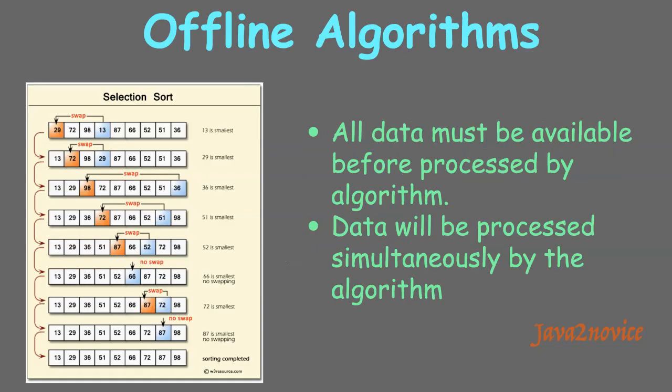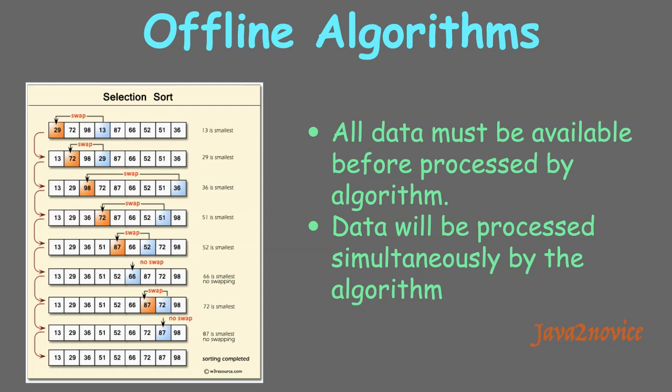In an offline algorithm, all the input information or all the input data must be available well before, and this data will be processed simultaneously by the algorithm to produce the result. We will take sorting as an example to differentiate behaviors between offline and online algorithms.